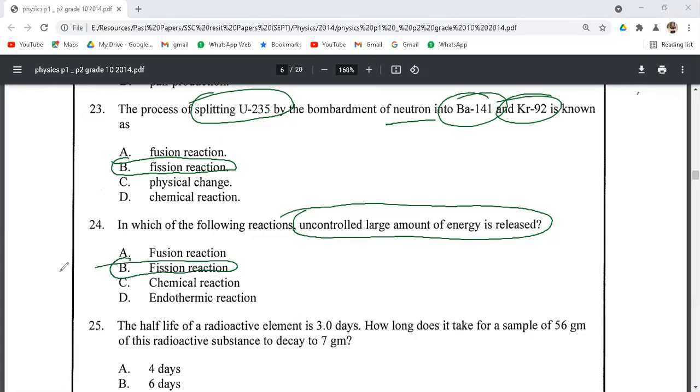The controlled chain reaction is used in the nuclear power plant, in which a controlled amount of energy is converted into electrical energy, while the uncontrolled chain reaction is used in atomic bombs, in which energy is multiplied exponentially to increase the energy that is produced in this fission reaction. So an uncontrolled amount of energy is produced in the uncontrolled fission chain reaction. The correct option for question number 24 is option B.